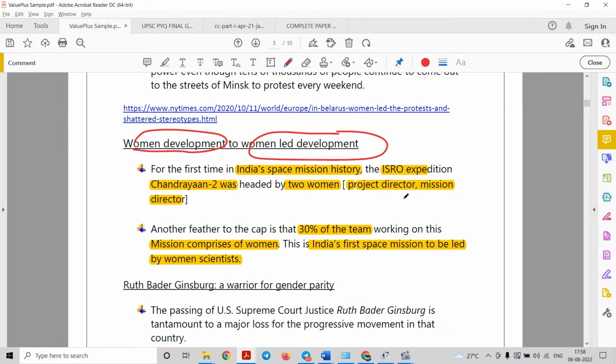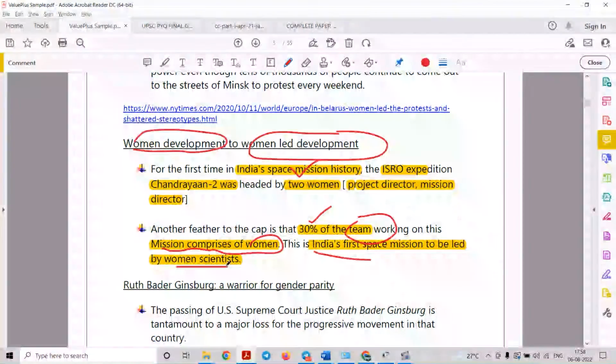We know that for the first time in India's space mission history, Chandrayaan 2 was led by two women, the project director and the mission director. So it is a feat in which we have achieved 30% of the team comprising women. Okay, so this is the first mission in which 30% of the team is comprised of women. So this is India's first space mission to be led by women scientists.